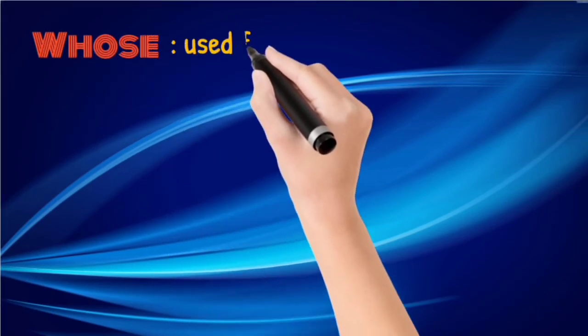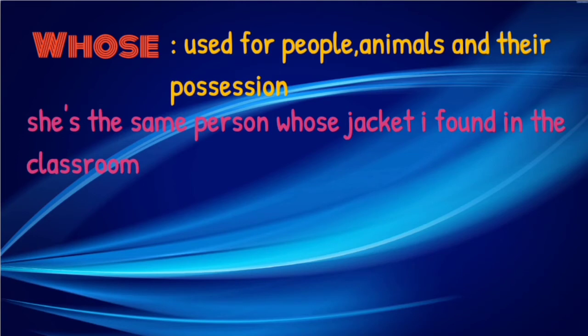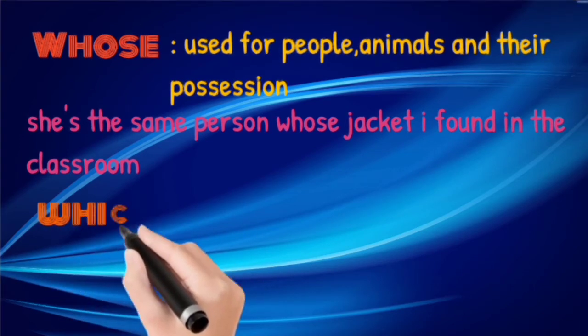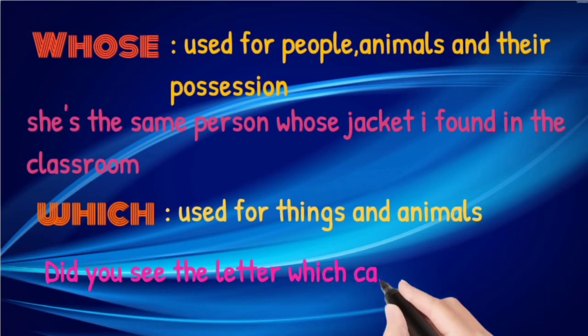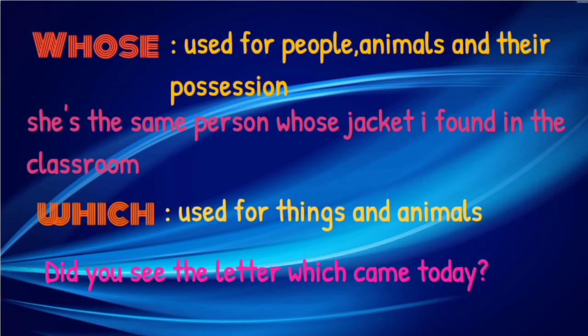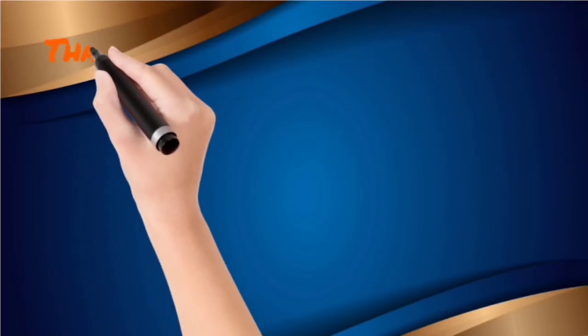Whose. Whose is used for people, animals and their possession. She is the same person whose jacket I found in the classroom. Here we are indicating some person to whom something belongs. Which is used for things and animals. Did you see the letter which came today? Did you get what I sent you? Like that. Next, let us see the next one.